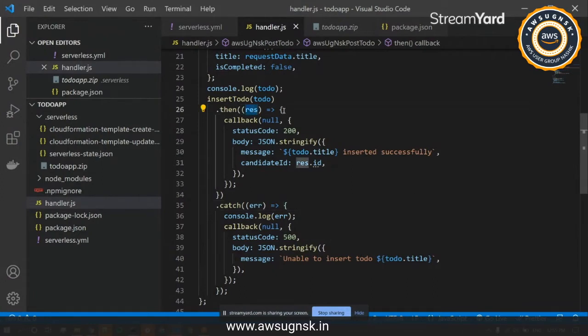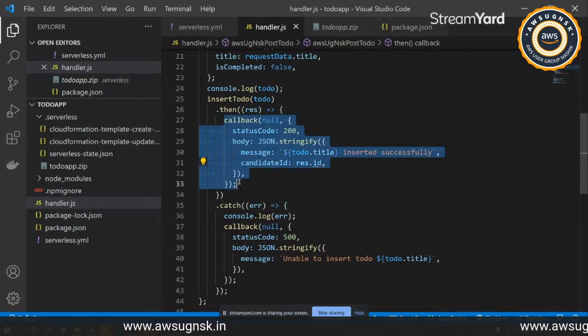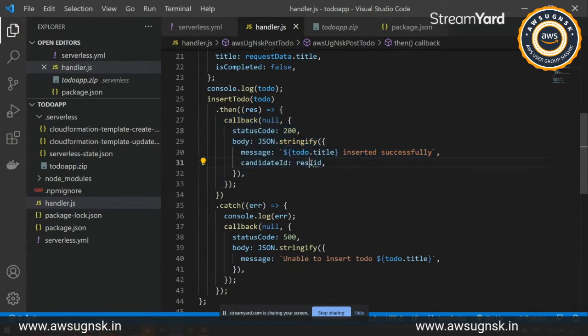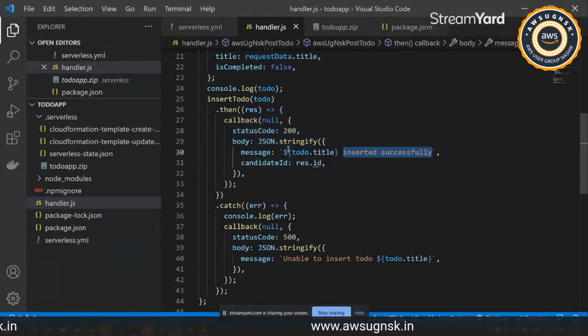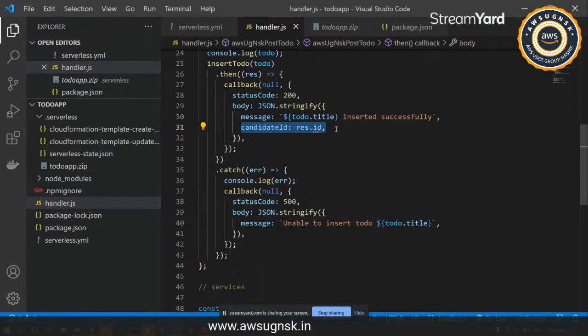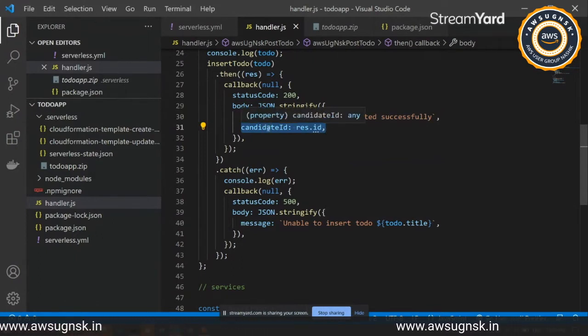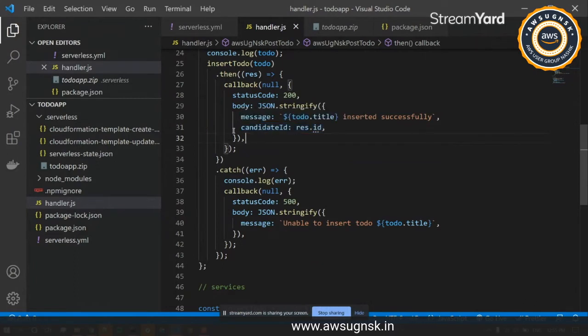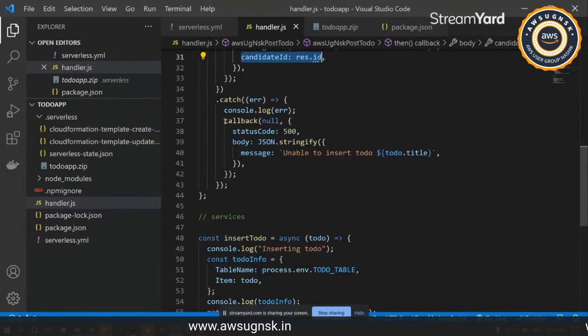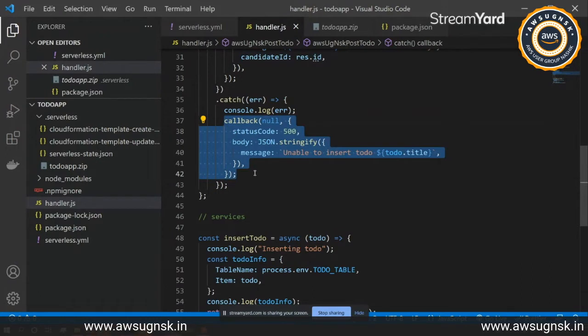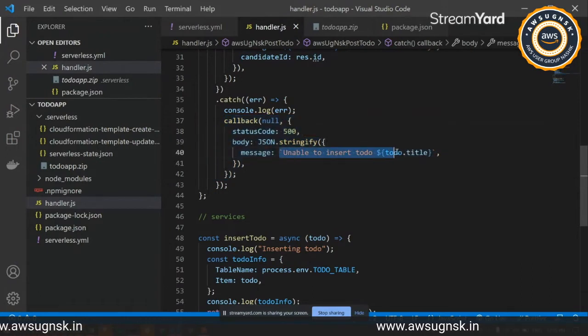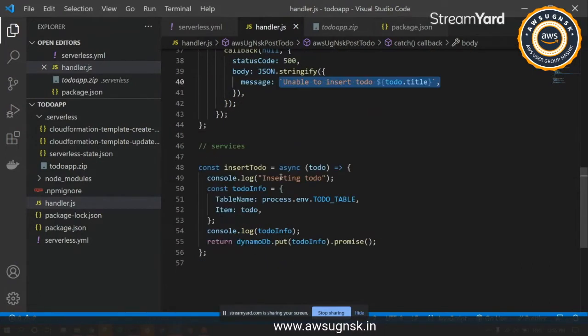If the insertion is successful, we pass the callback to the invoker that the to do has been properly inserted, along with the partition key that it has used to insert that to do. Under the catch method, we are just returning unable to insert that to do, which is the type of error that we have.